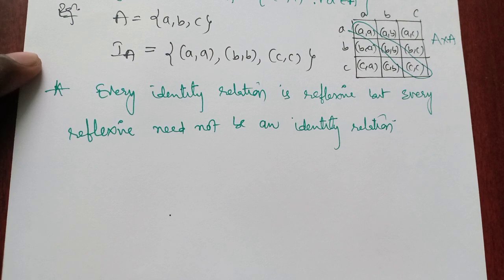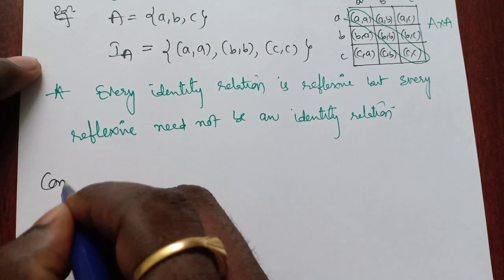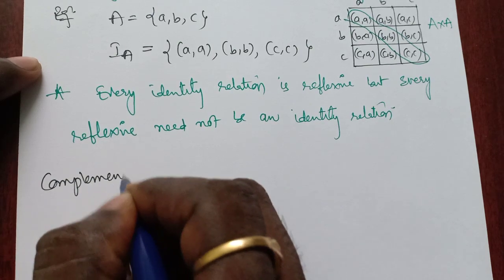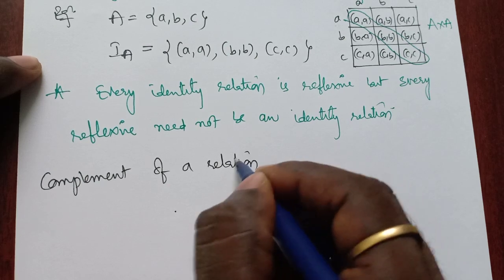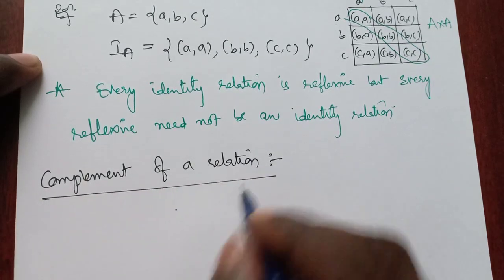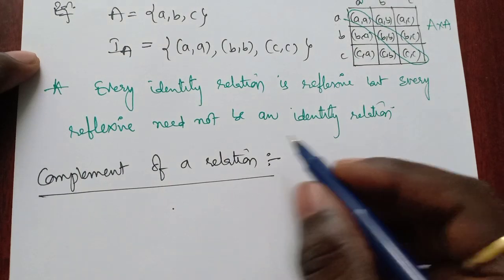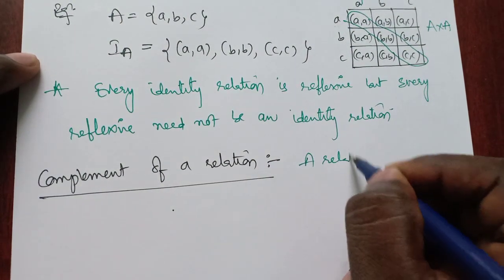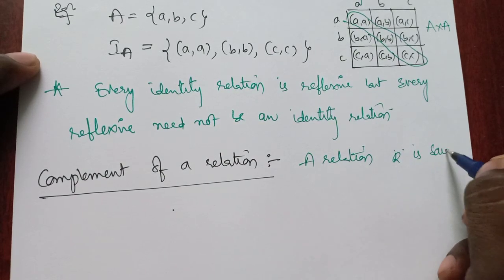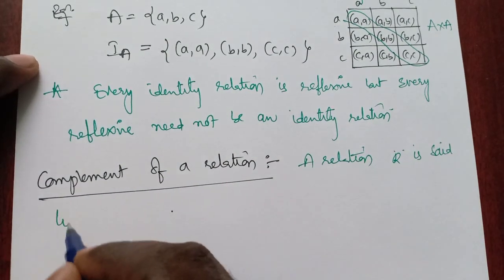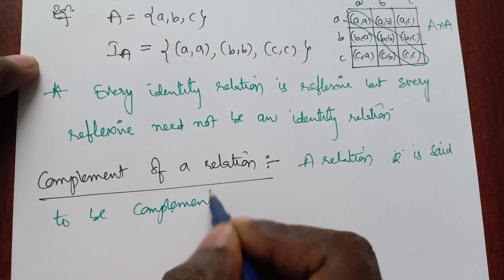Now the second one is the complement of a relation. So what is a complement?